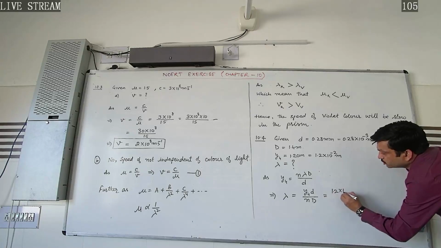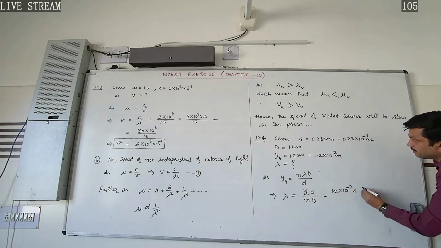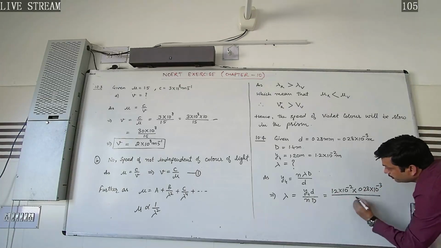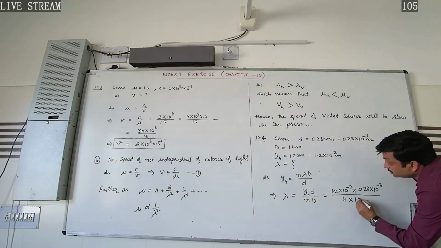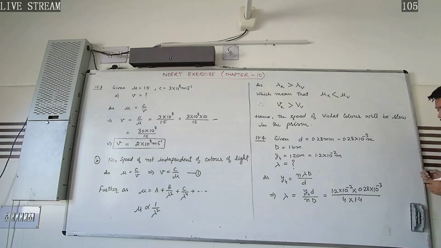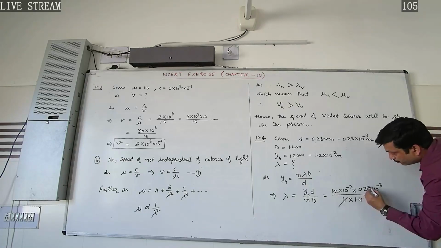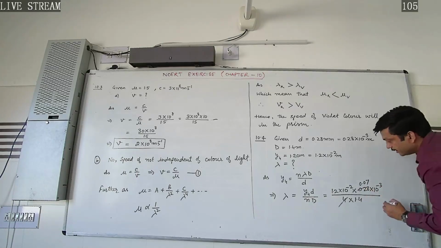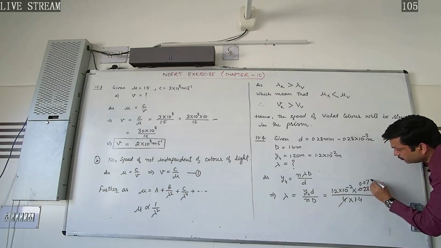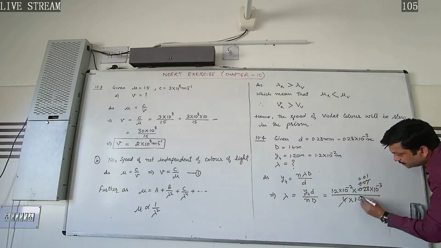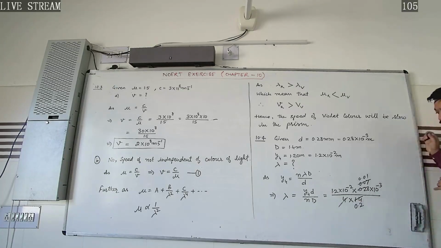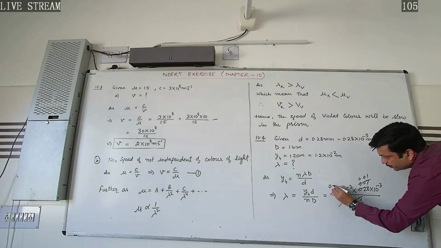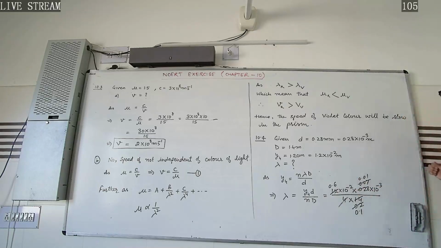That is 1.2 into 10 to the power minus 2 d, small d, 0.28 into 10 to the power minus 3 meter divided by n, that is 4 into capital D, that is 1.4. So what we get here on cutting it, 4 1 is 4 and 7 4 is 28. In the next step it will be equal to 0.01, 7 1 is 7, 7 2 is 14, and here we can also cut 0.1 here and here 0.6, that is 2 1 is 2 and 6 2 is 12.